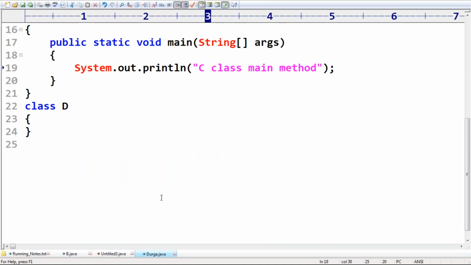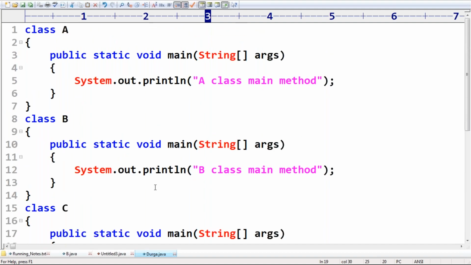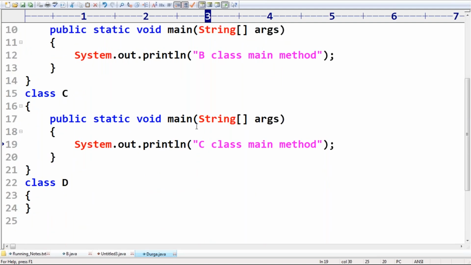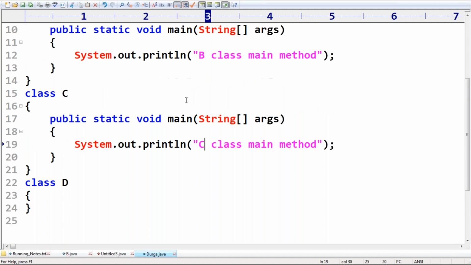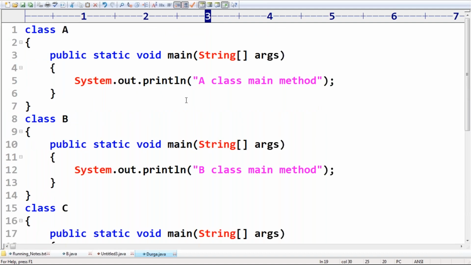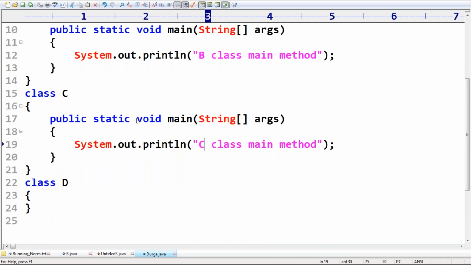Take very special care. Is it going to compile or not? Yes, because there is no public class. If there is no public class, any name you can use for the Java program. No issue at all. That's why I saved this one as durga.java. Please confirm. Happily the code is going to compile. No problem at all.